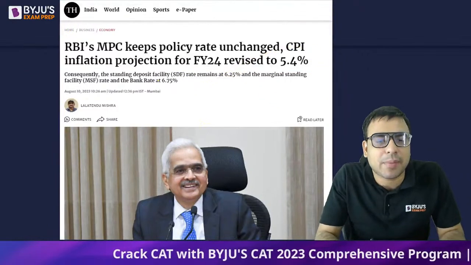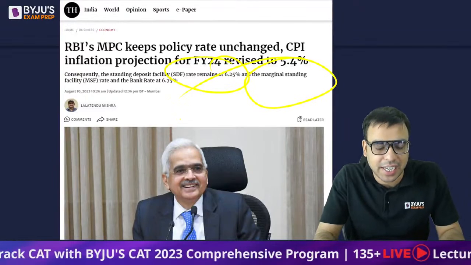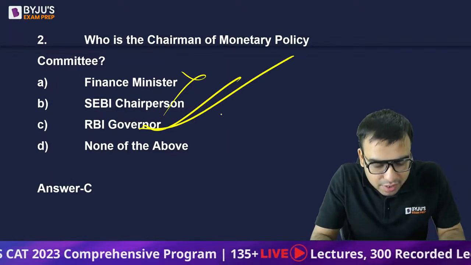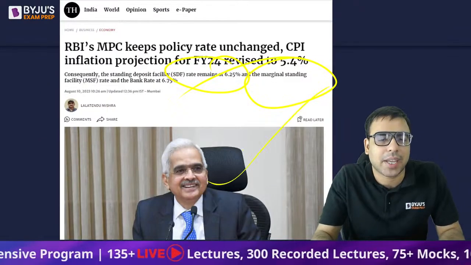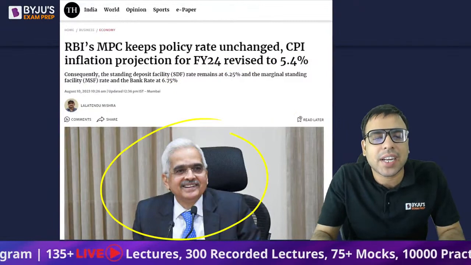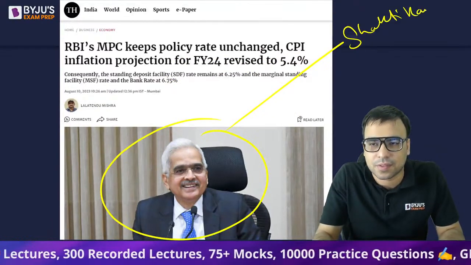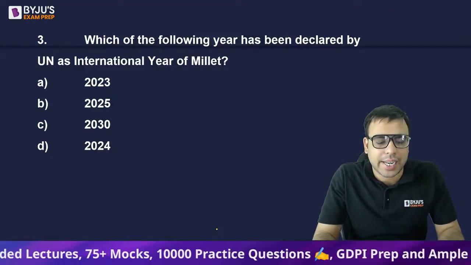So it determines bank rate, standing deposit facility, marginal standing facility and all. So just have an idea. It's not finance minister, it's RBI governor. C is the right answer. The chairman of Monetary Policy Committee is the RBI governor. So who is the RBI governor currently? His name is Mr. Shakti Kanta Das. Okay. Yes. Now the next is question number 3.